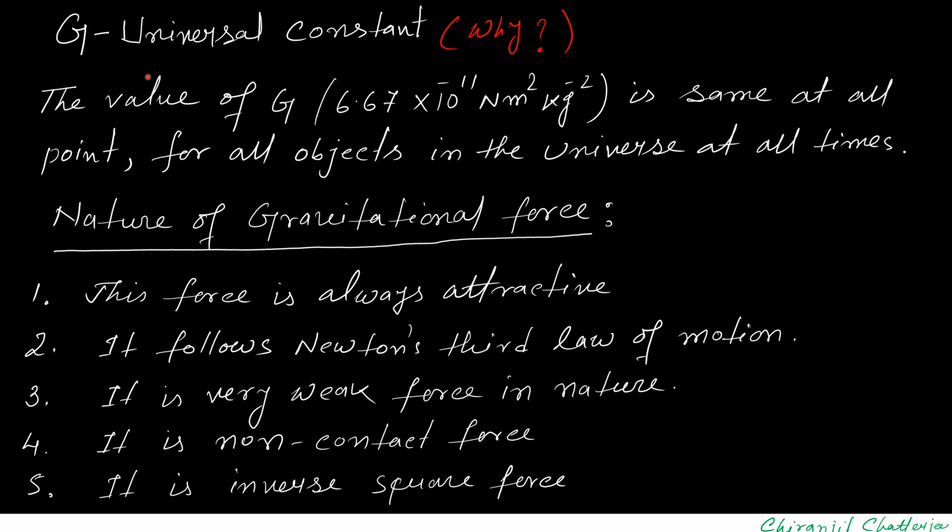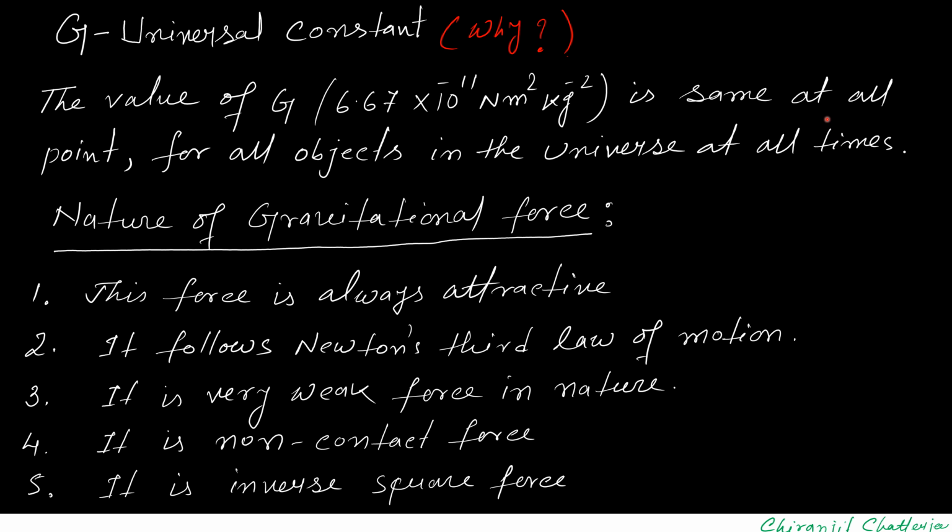Now here we have G, which is called universal constant. Why is it called universal gravitational constant? Why is it not a simple constant? Let's see the points. The value of G, which we discussed, 6.67 × 10^-11 Newton meter square kg^-2 in SI, whether in SI or CGS, is the same at all points for all objects in the universe at all times.